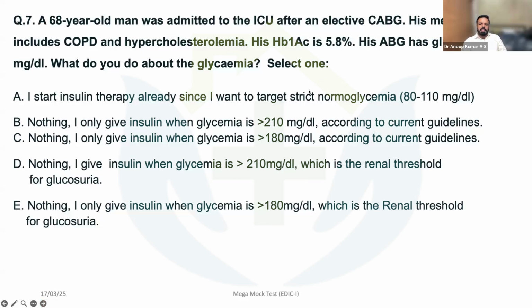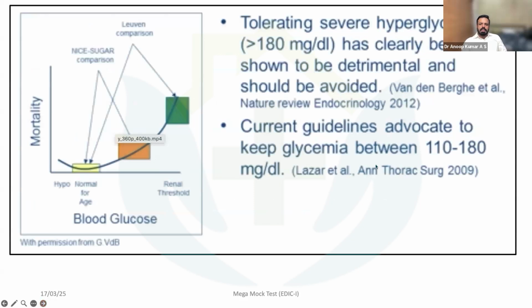This was a slightly older concept. Now the majority of guidelines say that you don't have to go for strict glycemic control even in surgical patients, even though there was slight evidence previously. As I've already told, the current guidelines advocate glycemia between 110 and 180. Tolerating severe hypoglycemia has clearly been shown to be detrimental and should be avoided. That is a basic concept.